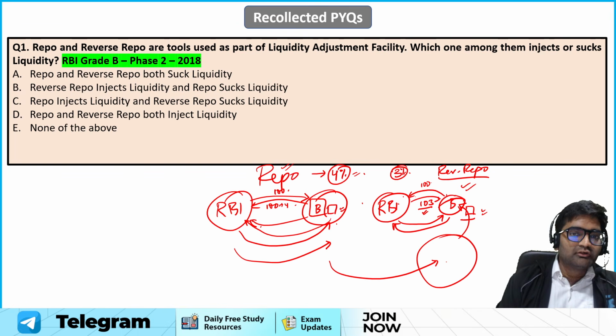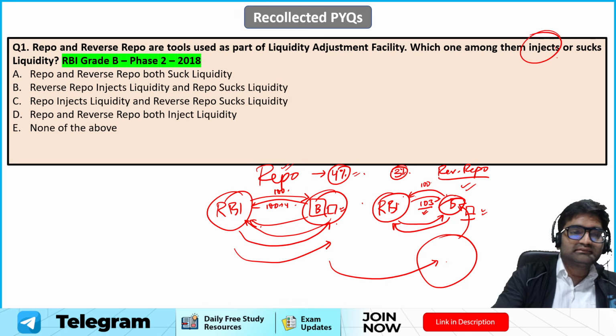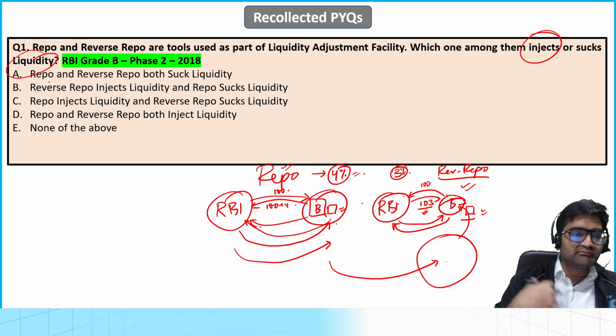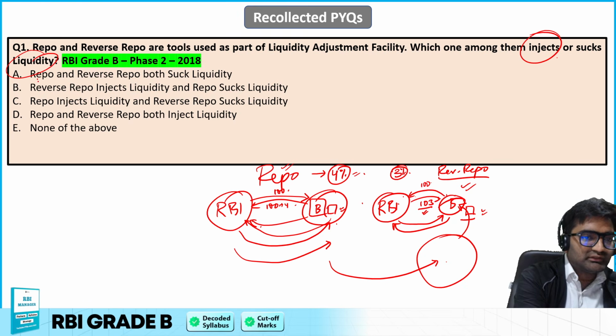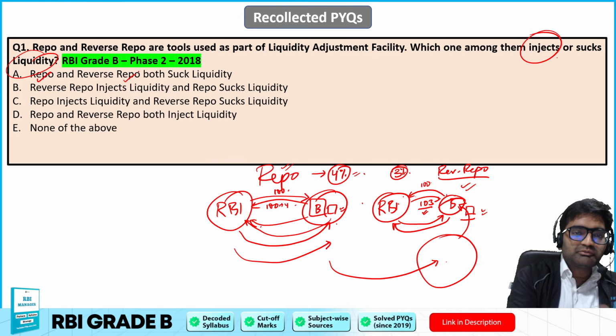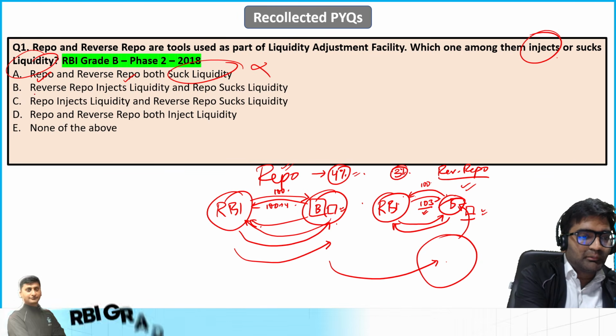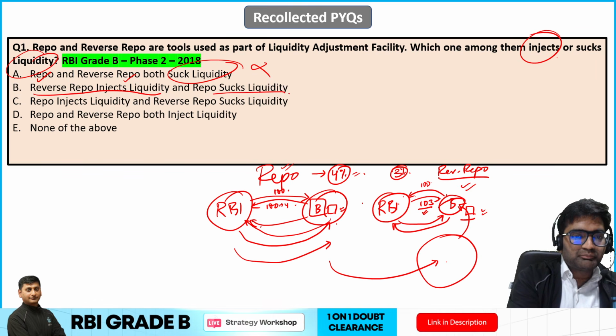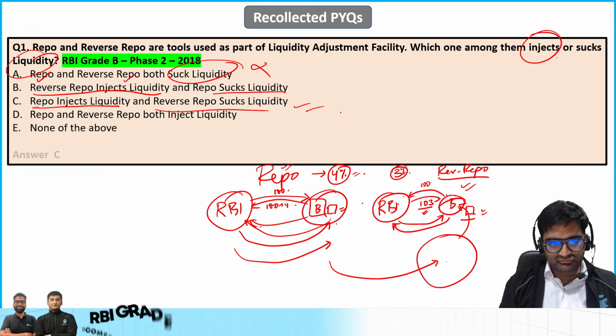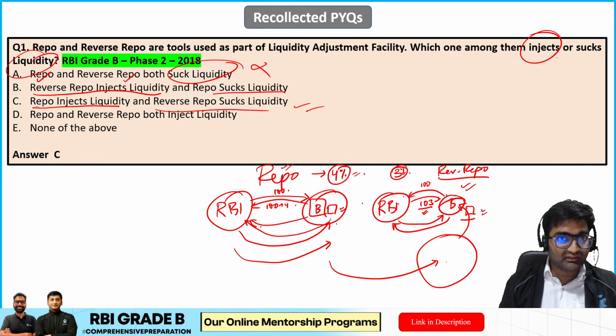Are you getting it? So here it is asked which of them injects and sucks liquidity. So obviously we can very clearly say repo actually injects and reverse repo sucks the liquidity. So both suck liquidity is wrong. Reverse repo injects and repo sucks, that is also wrong. Repo injects liquidity and reverse repo sucks the liquidity is absolutely correct. So C is absolutely the right answer over here. I hope you have been able to guess that right.